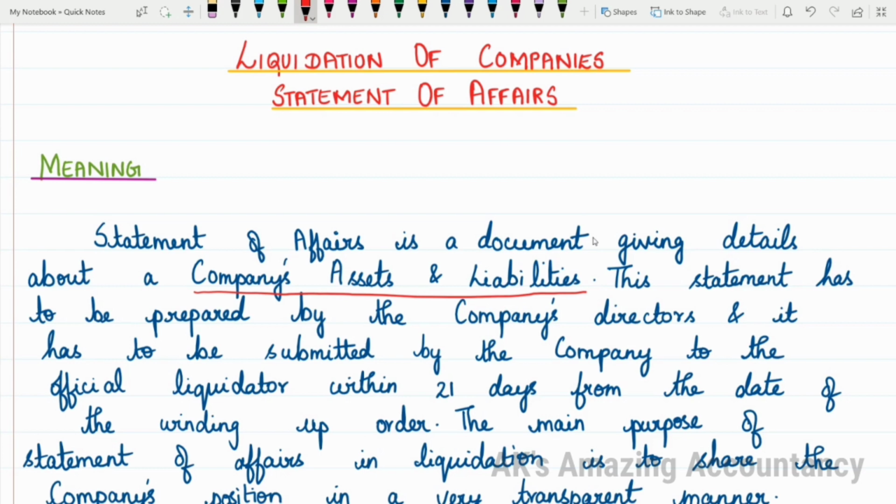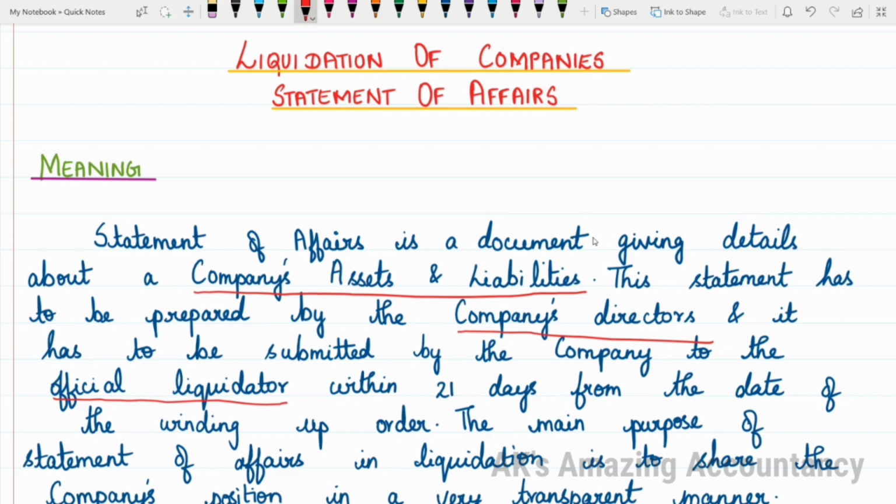Now, you have to know who has to prepare the statement. The statement has to be prepared by the company's directors, and it has to be submitted by the company to the official liquidator. I hope you are able to understand this clearly. Who will be preparing the statement?